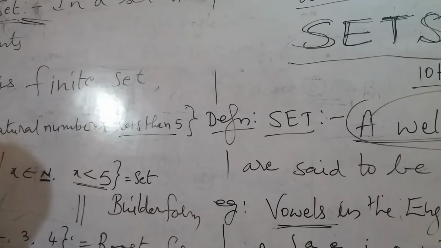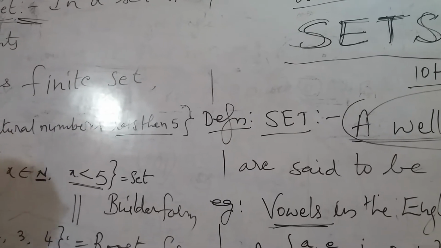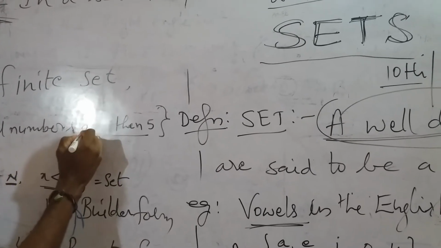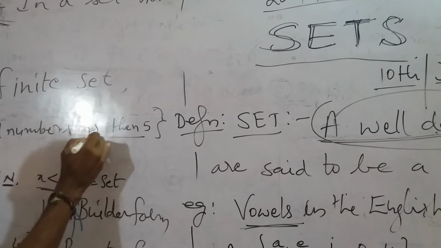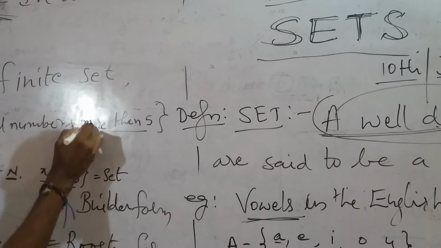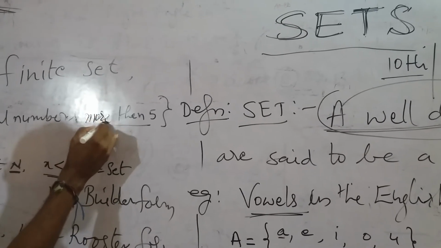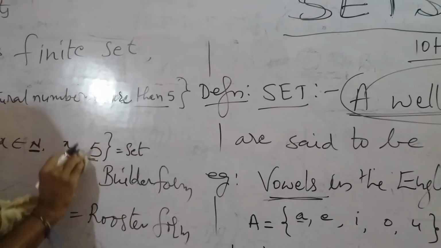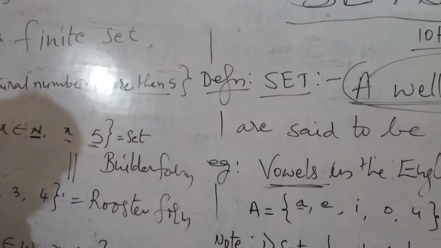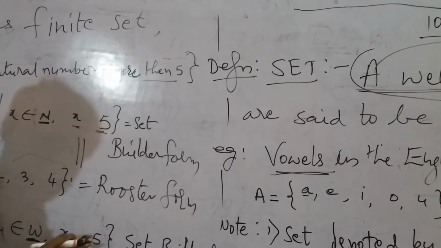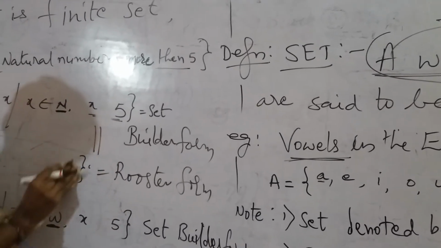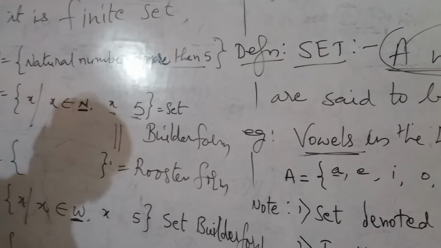Or here, instead of less than, I changed it to more than 5. More than 5 means X is greater than 5. So I changed this also. Now what will happen in this set? You observe now. Same simple logic here.